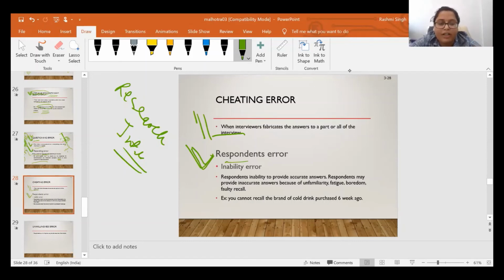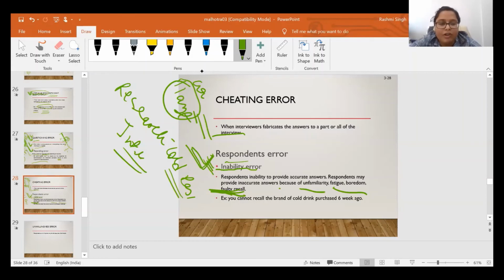What is the respondent error? First is the inability error, meaning the respondents' inability to provide an accurate answer. Respondents may provide inaccurate answers because of unfamiliarity, fatigue, boredom, or faulty recall. Suppose I ask you how many times you ate pizza or burger, or consumed a cold drink like Pepsi, in the last 1 year. That is the inability error of the respondent.